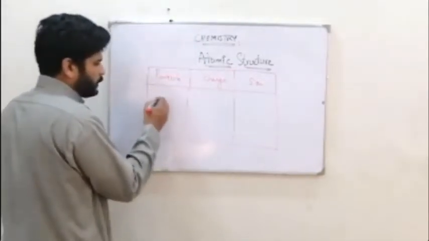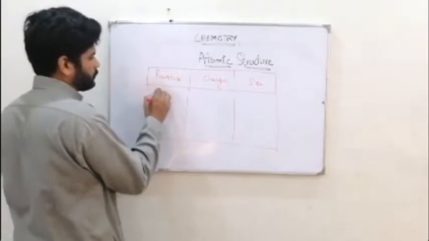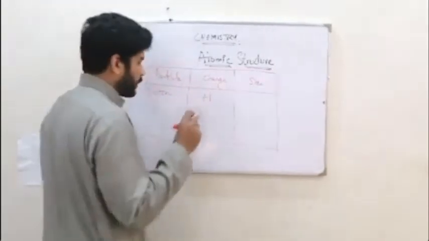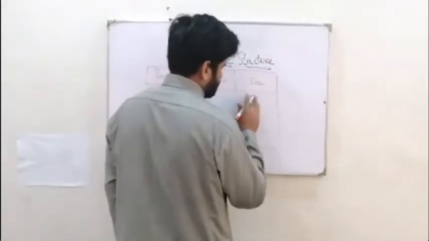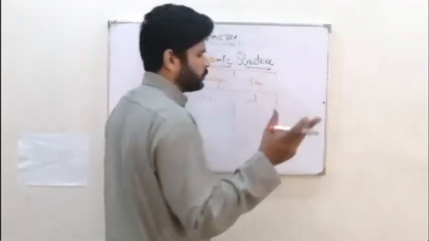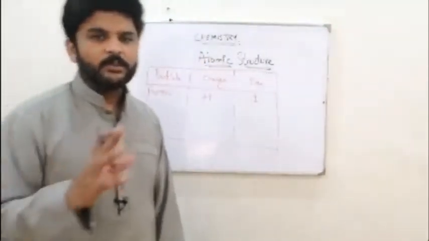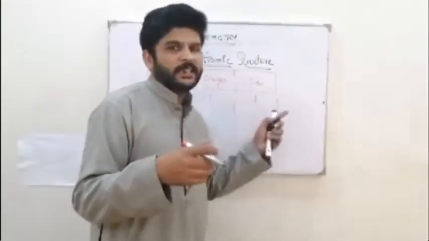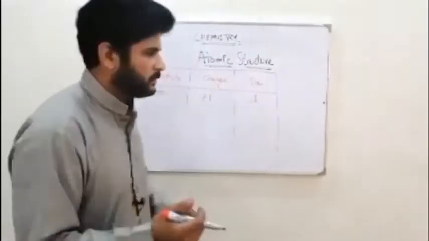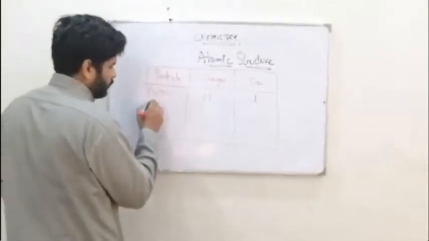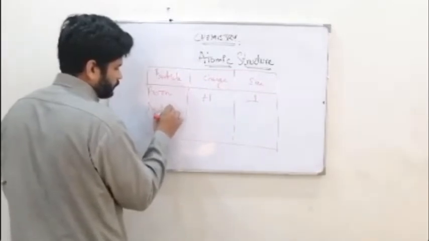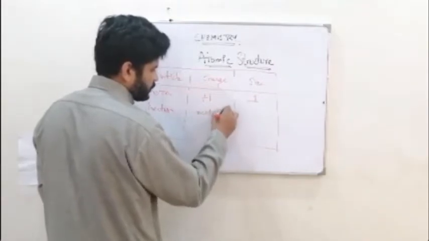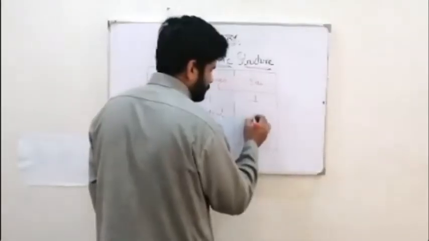The particle number 1 is proton. Proton has a charge of +1 and it has a size of 1. Consider that as 1. It's not a gram, it's not a milligram. It's some quantity, you can say 1. They have standardized it as 1 and then compare it with the electron size. Then let's go for neutron. Their charge is neutral, they don't have any charge, but their size is the same as proton.